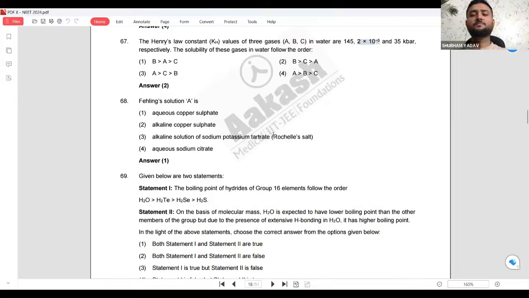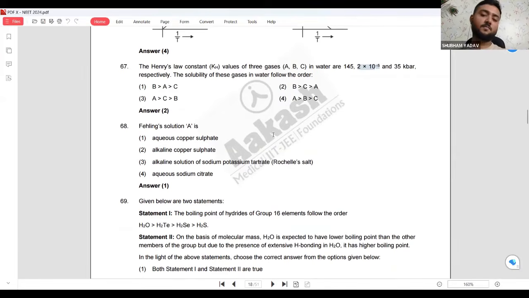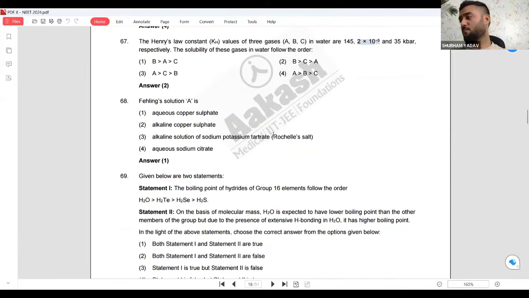Fehling's solution is such a beautiful question, or such a beautiful word. I'll tell you, I'm reading some chemistry questions because I can tell you how to study chemistry first, then I'll go to other subjects. Then I'll tell you how to analyze. But I will not see all the chemistry questions from 1988, 1998 to 2024. Just 2024, I'm seeing it.